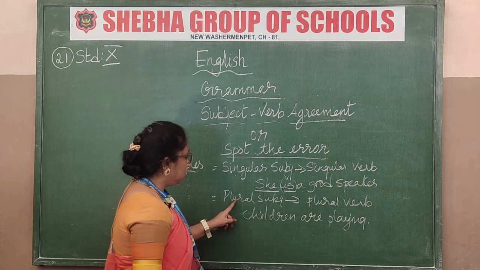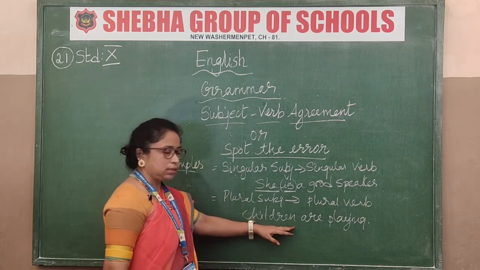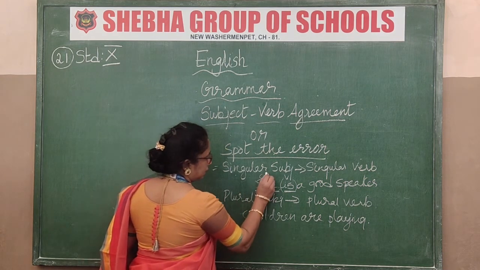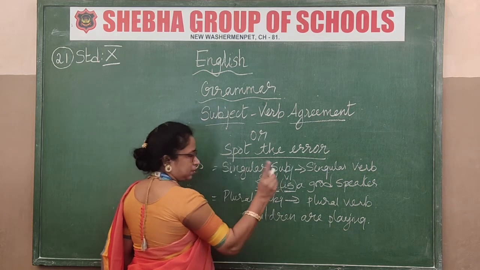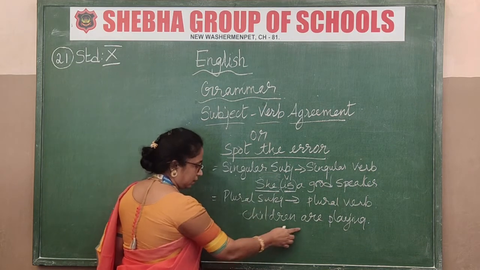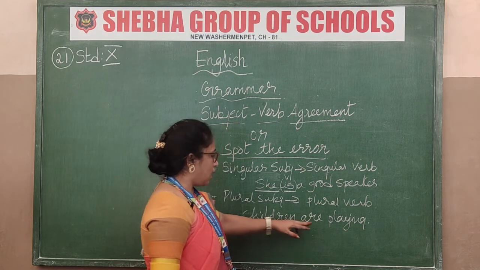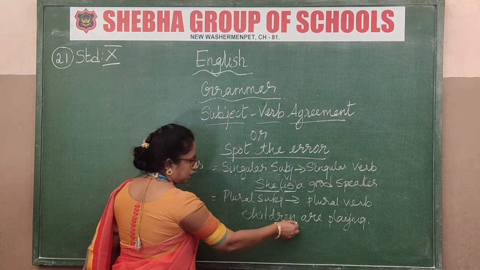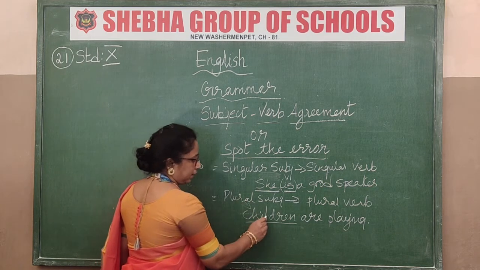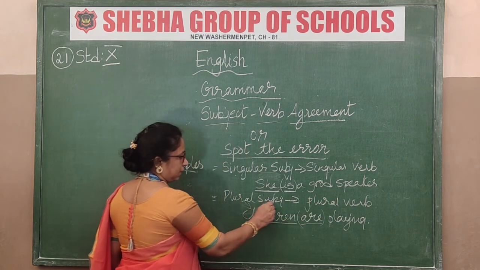Now coming to plural subject will take up the plural verb. Very simple. What is it? Children. One child is singular. When it is one child, we get child is. But now what we're talking about is children, a lot of children, many children. So children are playing. So the subject is what? Plural. The subject is plural, so that will take up a plural verb. Got that now? Plural subject will take up the plural verb.